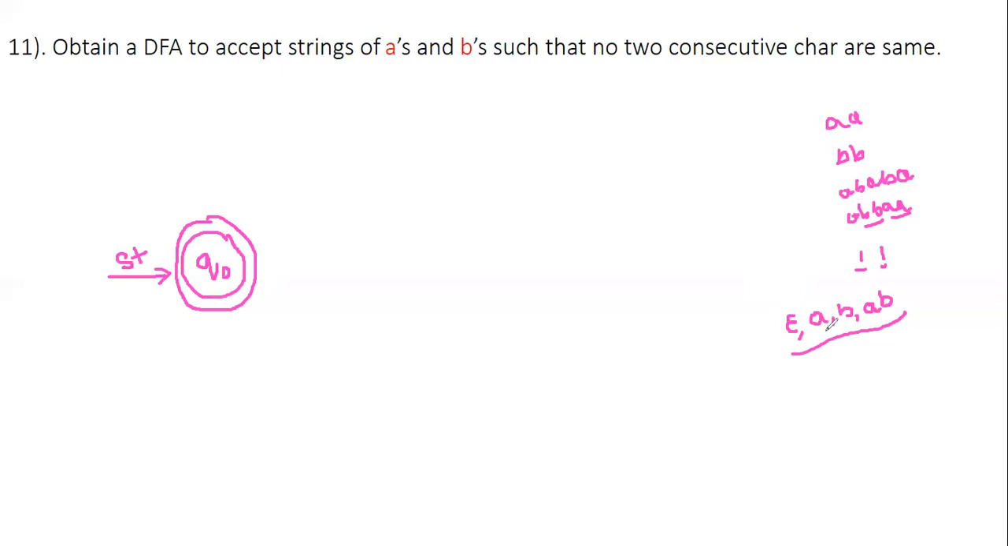Clear. Now observe next. We are having single A and single B. If you are finding single A, then also it should be accepted. Epsilon if it is there, it should be accepted. Single A if it is there, it should be accepted.